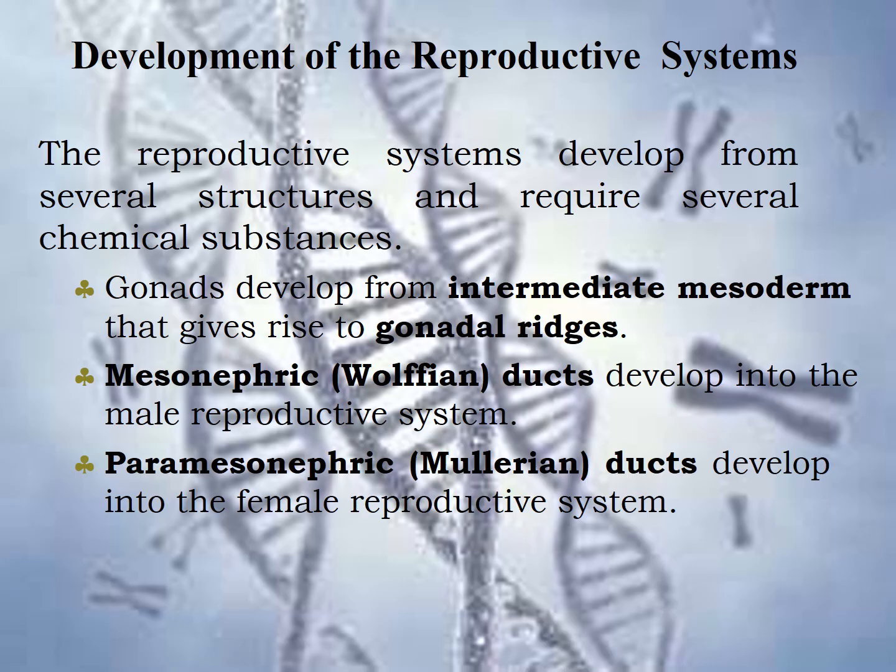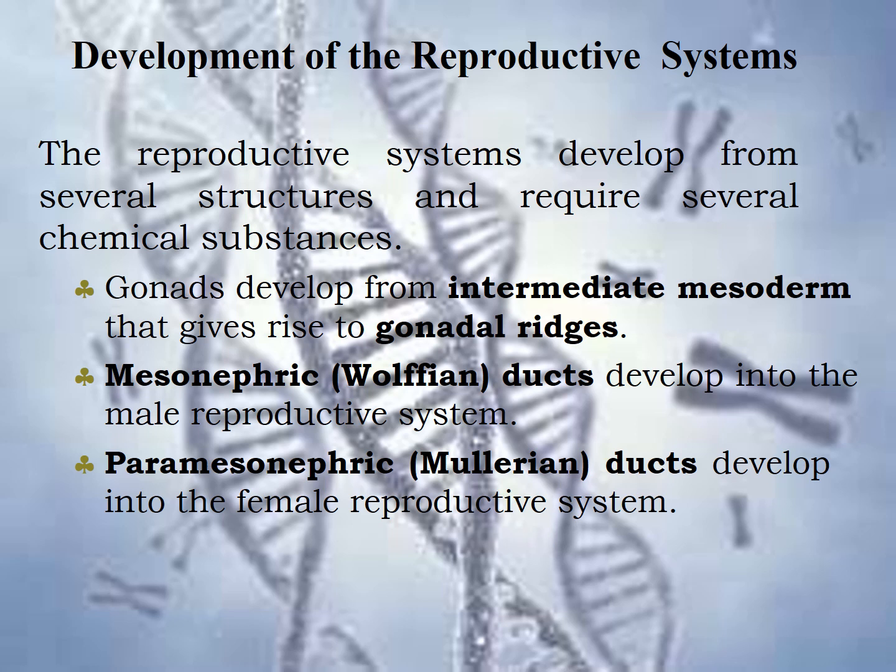So up to this we discussed the processes behind the sex determination process. Next we have to discuss how the reproductive system is developed in a human body. So we have to discuss the development of the reproductive system. The reproductive system developed from several structures and requires chemical substances also.